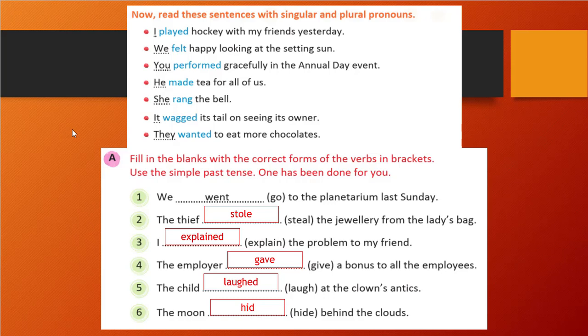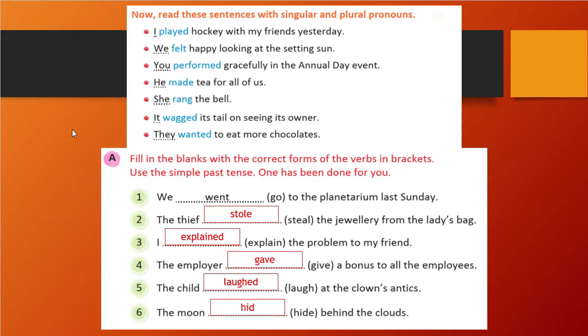You just have no need to read the full sentence also. It is better to read the full sentence, but if you are left with time, that time you can use this idea. But don't do that. Obviously, first you read the sentence. We blank space to the planetarium last Sunday. So we went to the planetarium last Sunday.